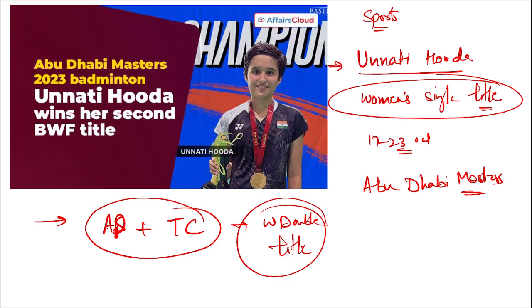And Unnati Hooda, as you can see here in the picture, is 16 years of age, and she has won the women's singles title here. Then the men's singles title in the Abu Dhabi Masters was won by Mads Christoffersen. I repeat, Mads Christoffersen of Denmark has won the men's singles title.